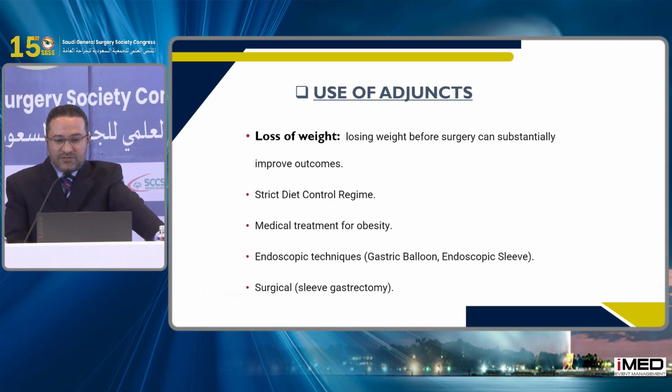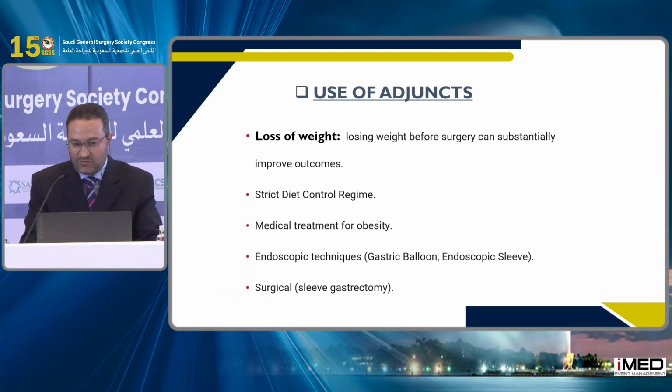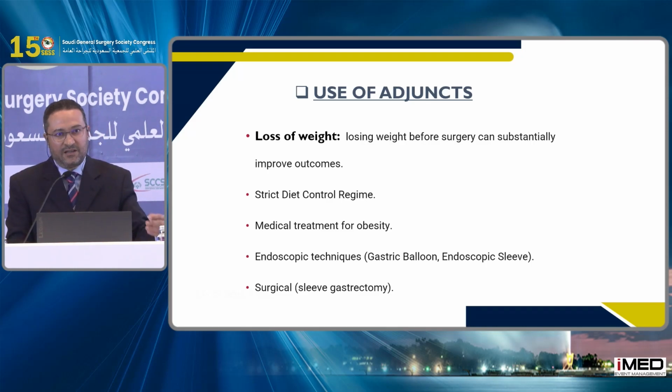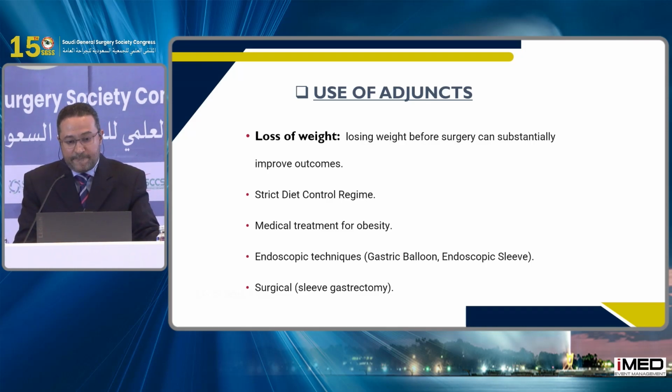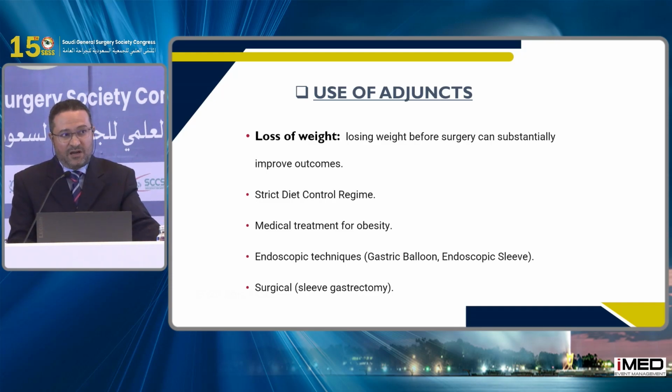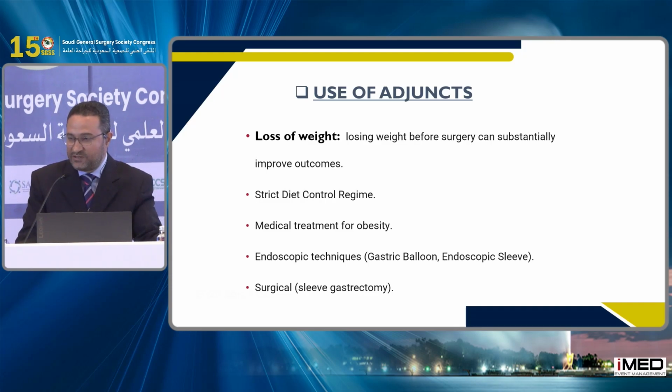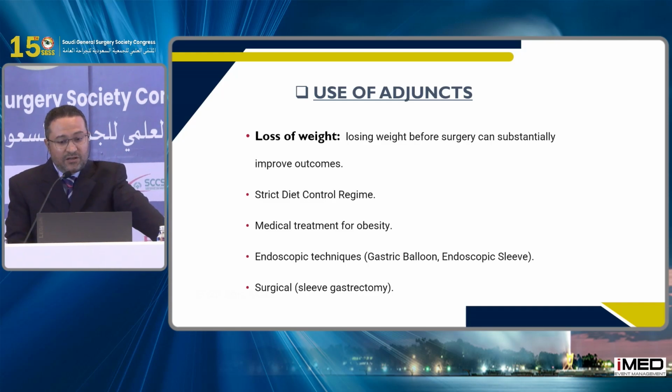Don't hesitate to use adjuncts, as our colleagues talked about, like pneumoperitoneum and botulinum toxin. Very important: if you have a patient, don't rush to surgery before you prepare him well. If he needs a Botox injection, give it 1 or 2 months before surgery. In addition, loss of weight is very important. Even some cases need sleeve gastrectomy before surgery to prepare the patient for abdominal wall reconstruction.